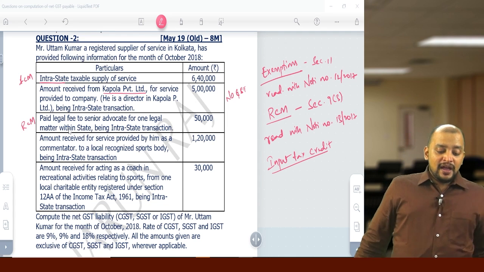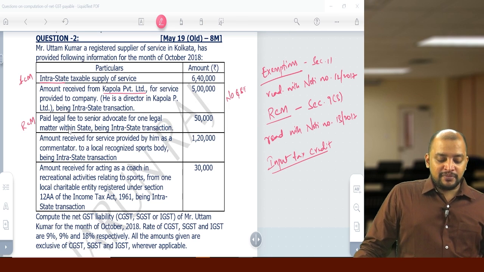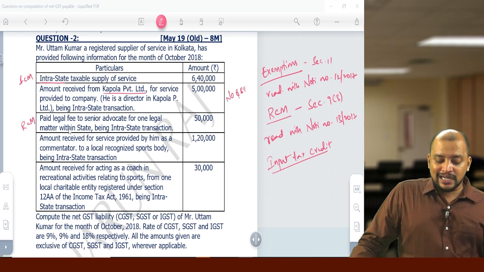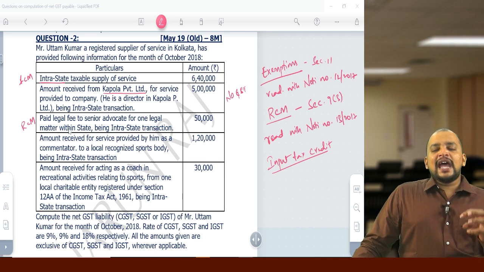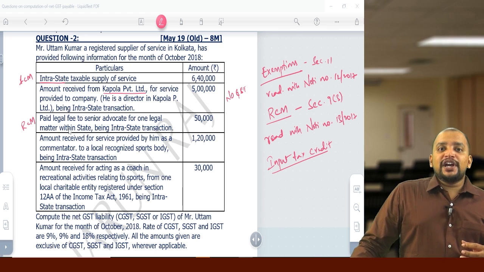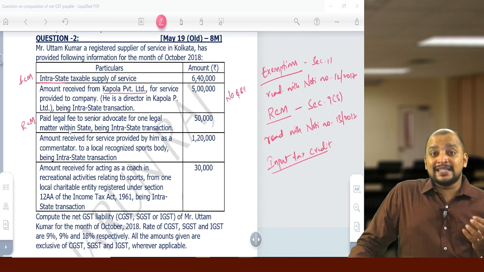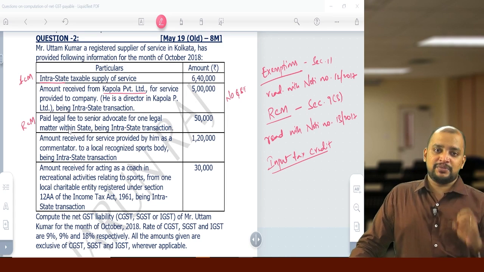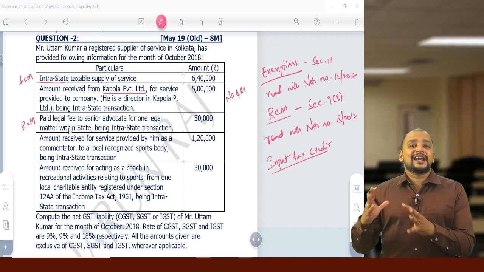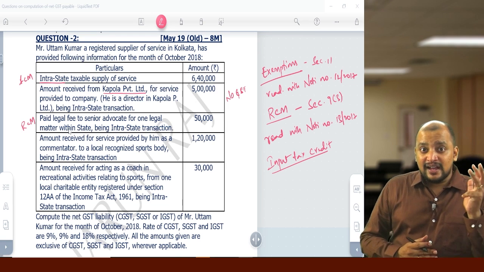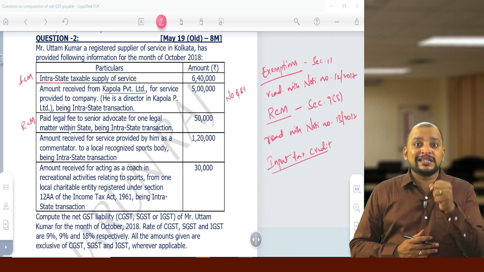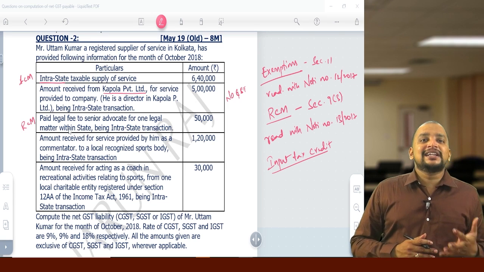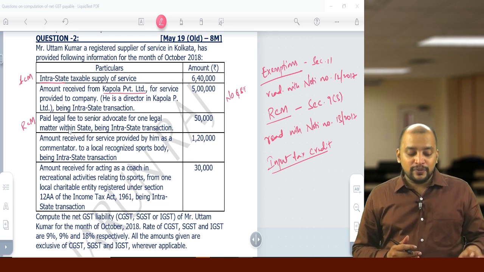Then amount received for service provided by him as a commentator to a local recognized sports body, being intrastate transaction. So we have an exemption. Services provided to recognized sports body as a player, referee, umpire, coach, team manager is exempted. But here it is commentator. Commentator is not covered under the list of exemption. Therefore, it will be taxable.